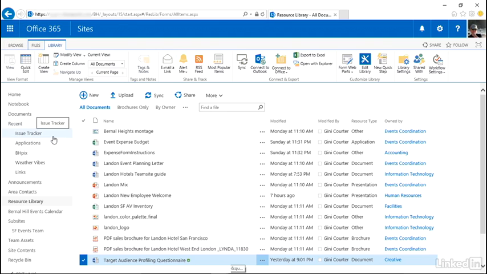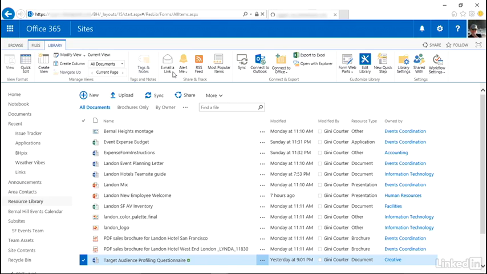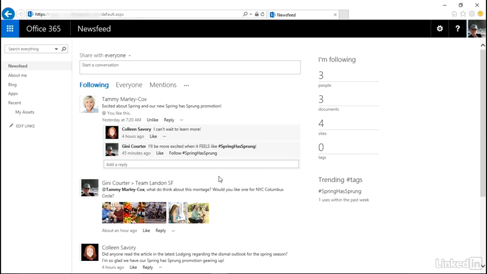How do I follow people? Easy enough. I just go find them somewhere and follow them. Or if we go back to our newsfeed, there's a summary of what and whom I'm following, all the different things I can follow. I'm following 3 people, 3 documents, 4 sites, and no tags.